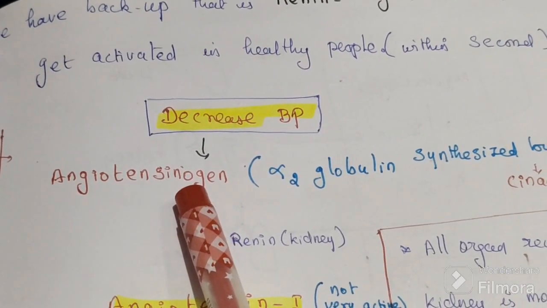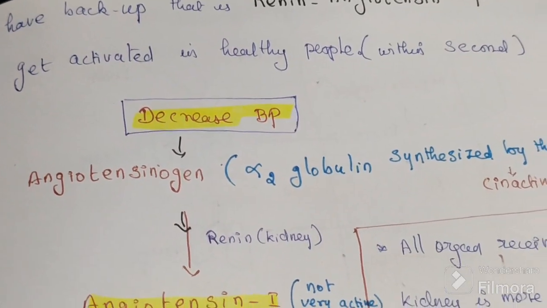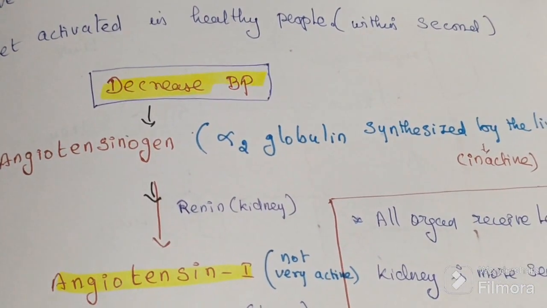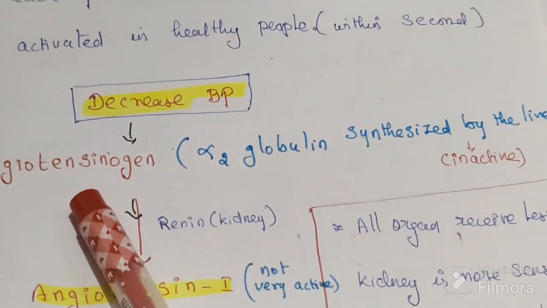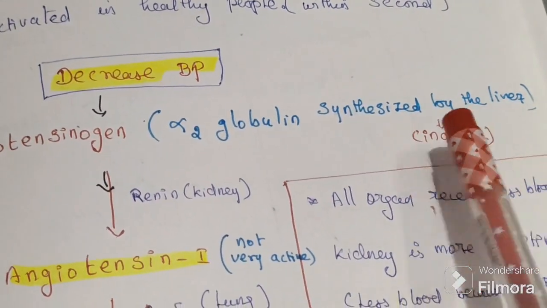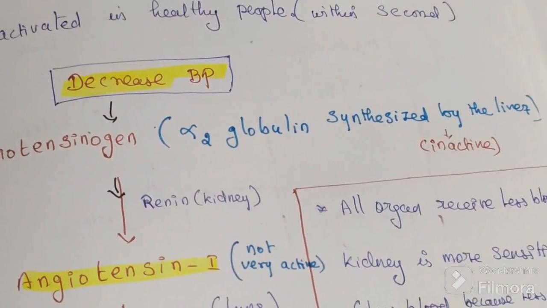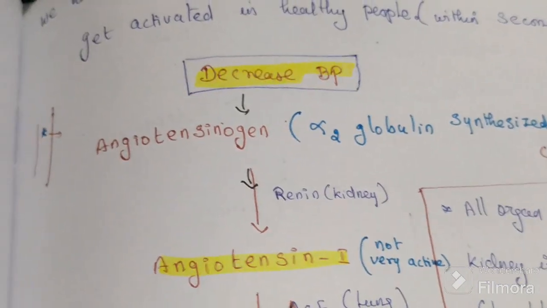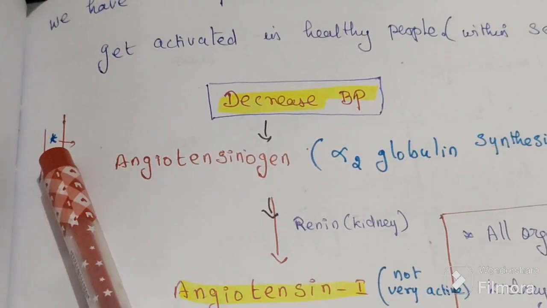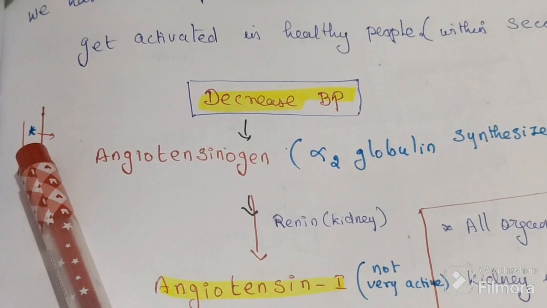This is the inactive form. It is formed by the liver. It is synthesized in our liver and is present in our blood, but in inactive form.